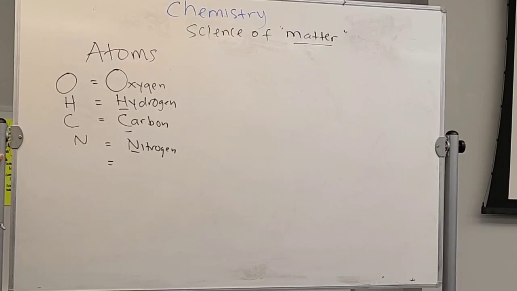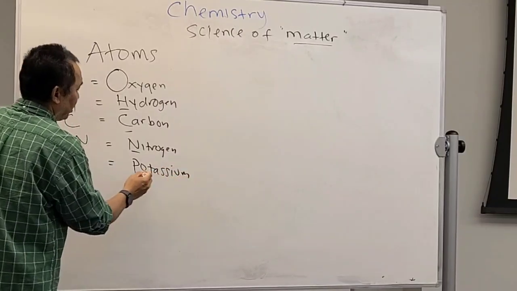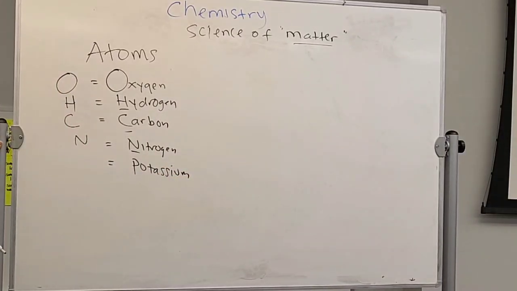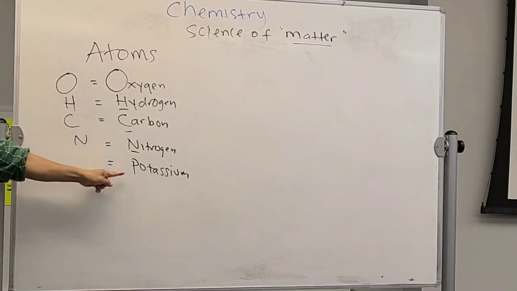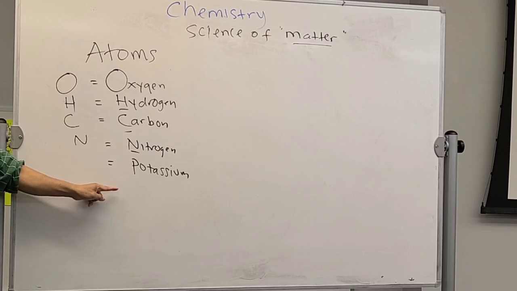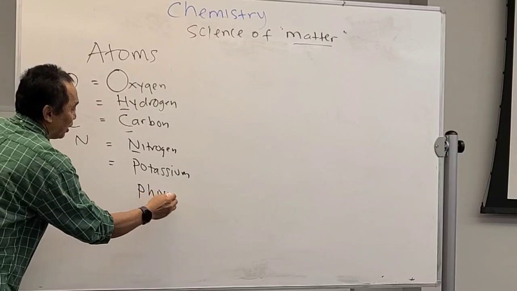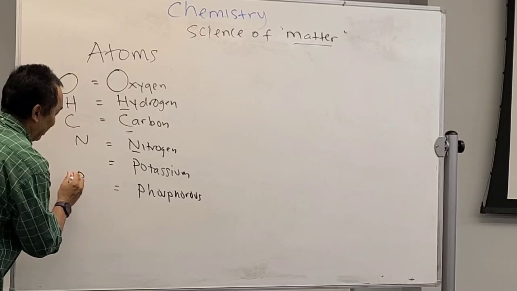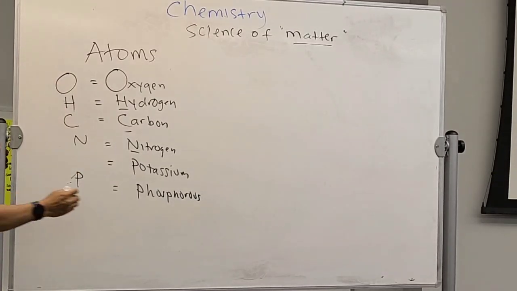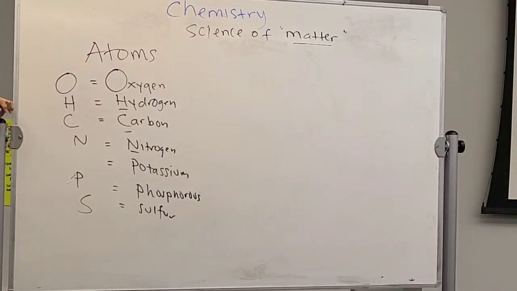Let's say potassium. Is it the first letter or first two letters? Why is it K? Why is it not P? Phosphorus is P. Sulfur is S. Now potassium, why is it not P or PO?